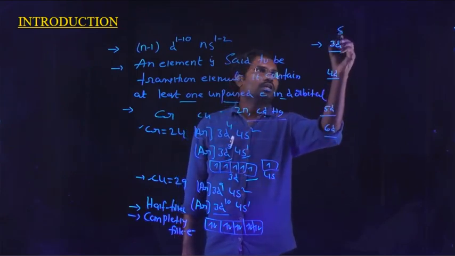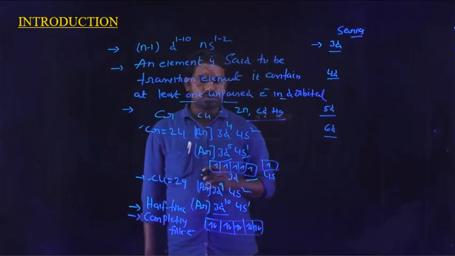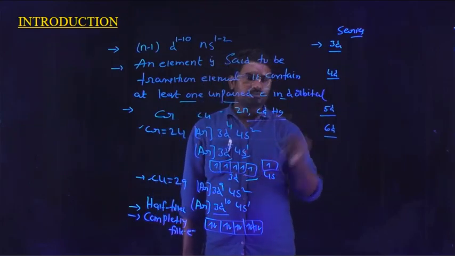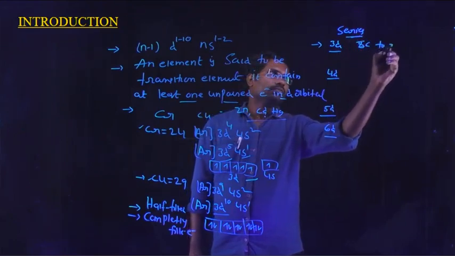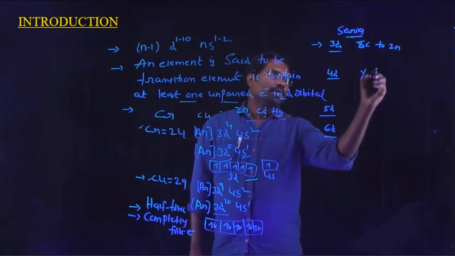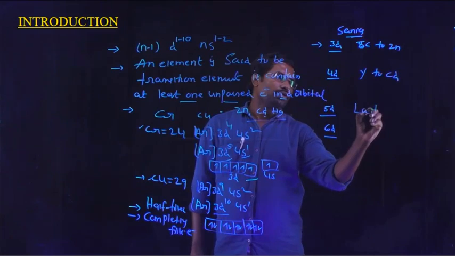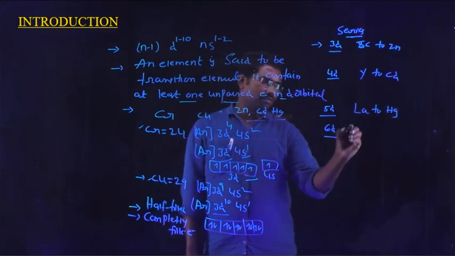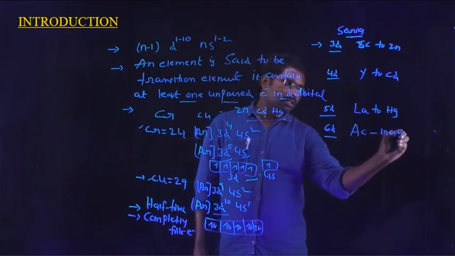The 3d series is scandium to zinc, the 4d series is yttrium to cadmium, the 5d series is lanthanum to mercury, and the 6d series actually starts from actinium, but it is still incomplete.